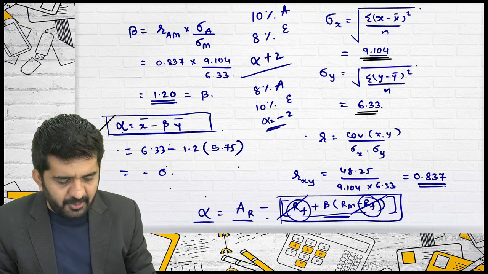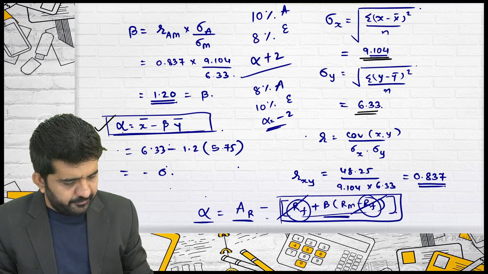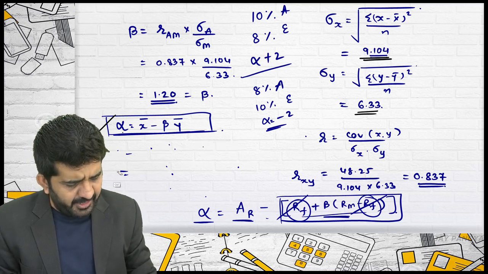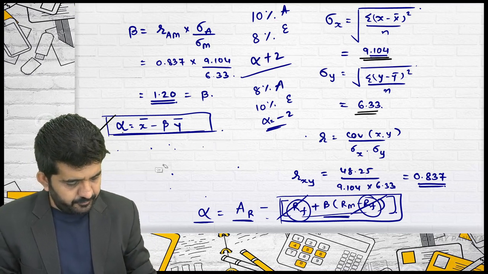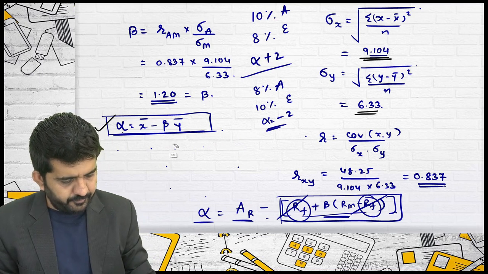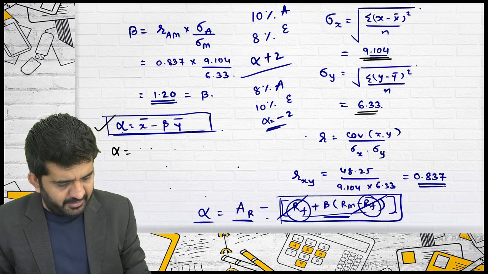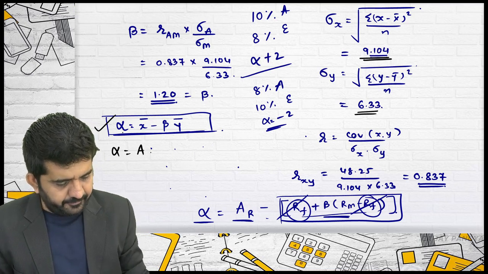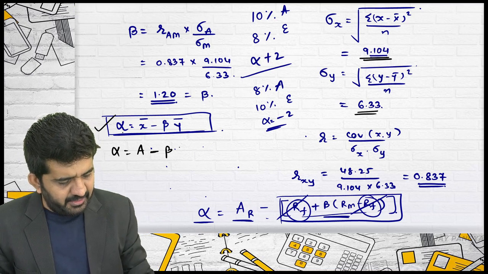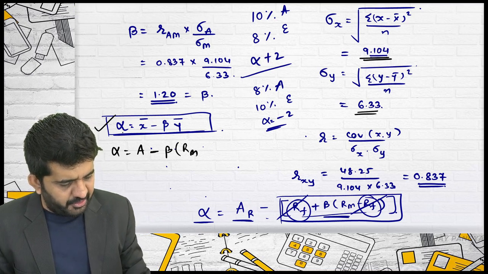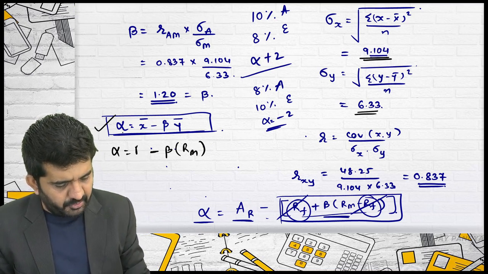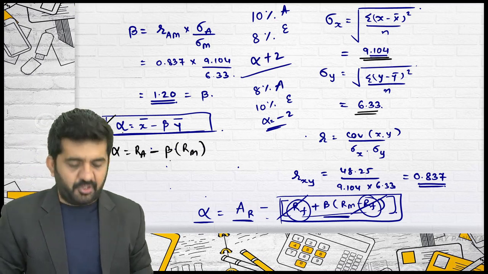And believe me, if I derive this formula, this is alpha, x bar is the return of security A, minus beta into y bar, the return of market.